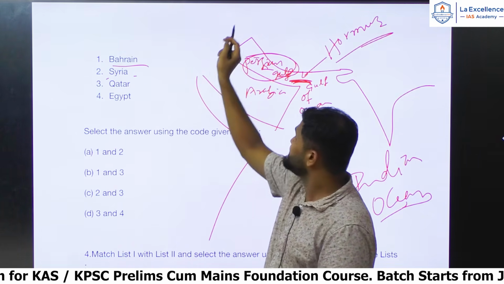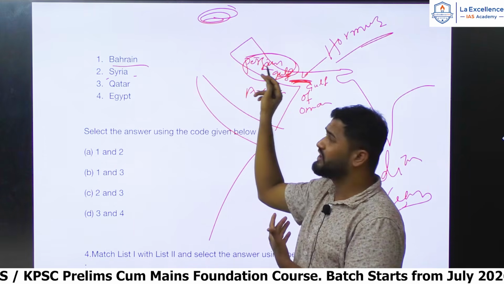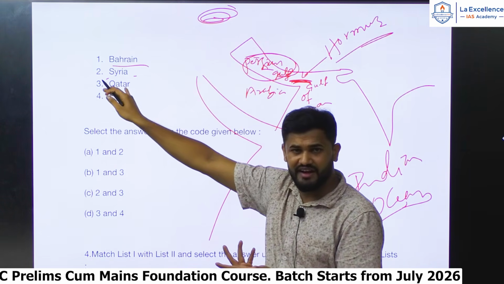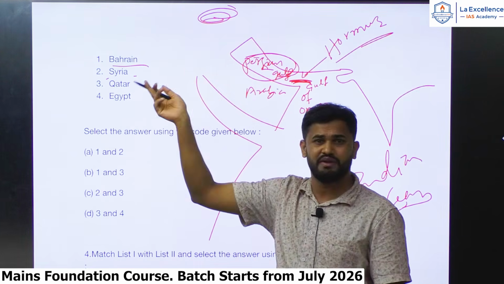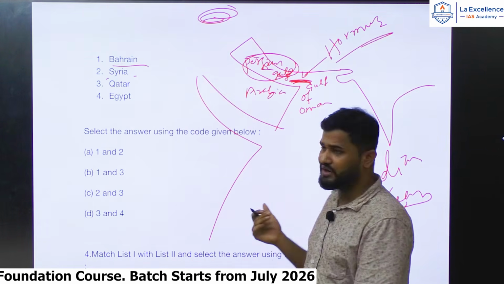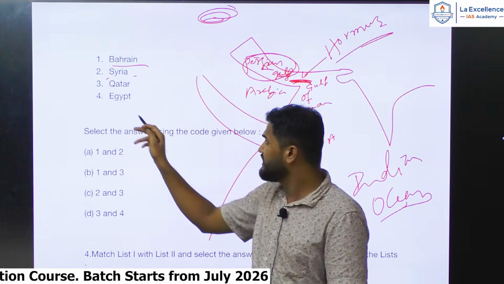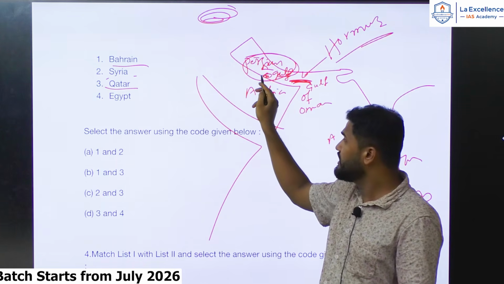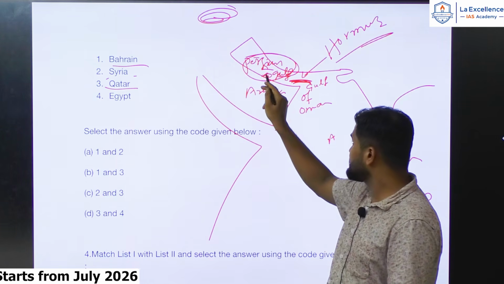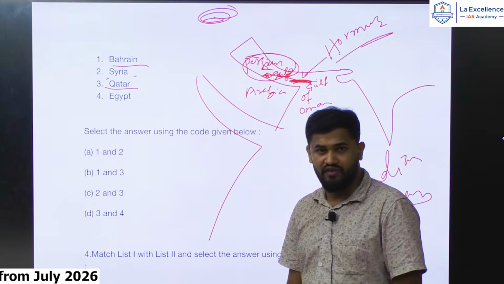Syria is in the Levant region. It is not connected to the Persian Gulf; it is connected to the Mediterranean Sea. So they can use the Mediterranean Sea, then the Red Sea, and then come to the Indian Ocean, so it is not needed. And Qatar is situated in the Persian Gulf, just like Bahrain, hence Qatar also needs to pass through the Strait of Hormuz.